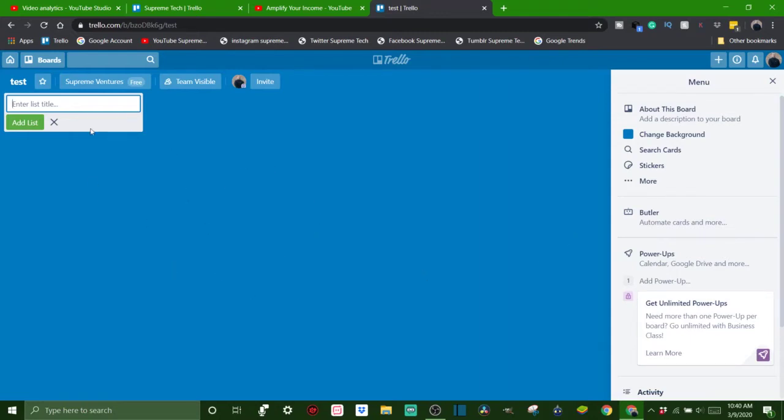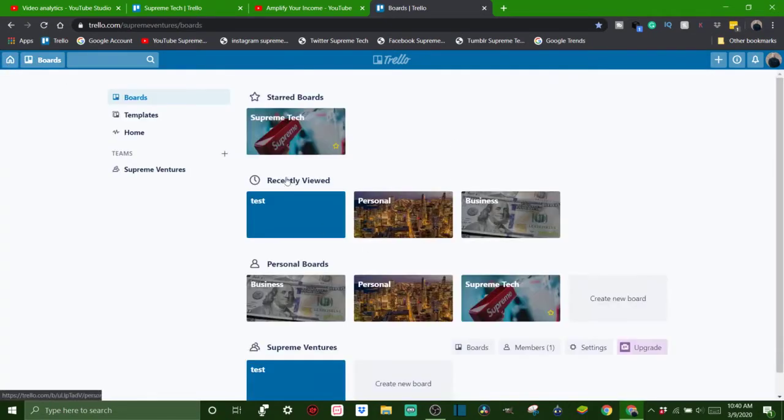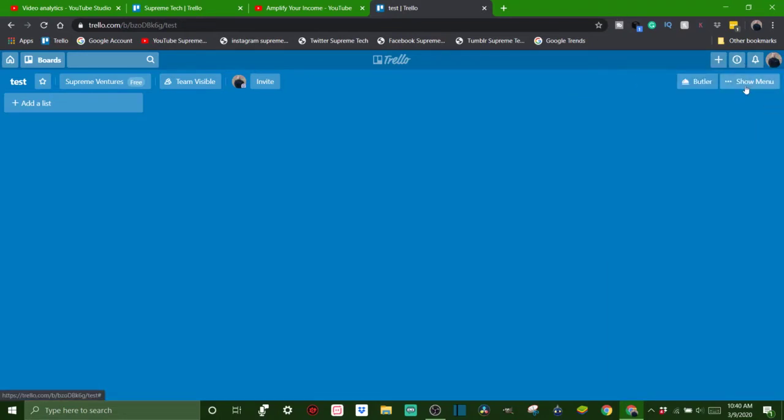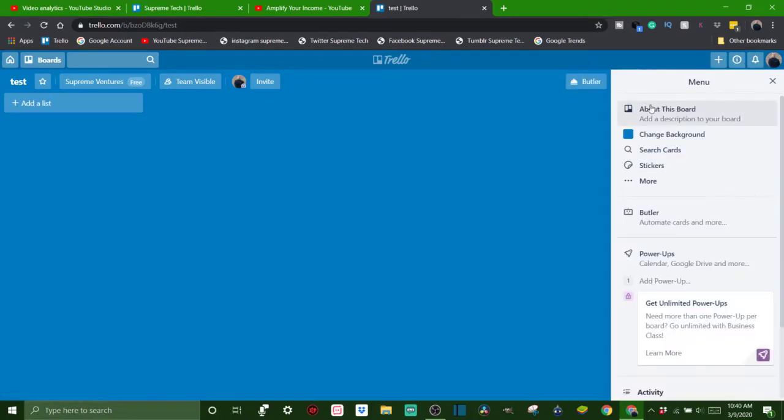Now once it brings it up here, this is inside the board. So if we went back home, and you see I have it as test here, I just click on that. And to the far right is going to be your menu. When it's X'd out, you could just click show menu here. And this is where all your controls are, all your settings and everything.